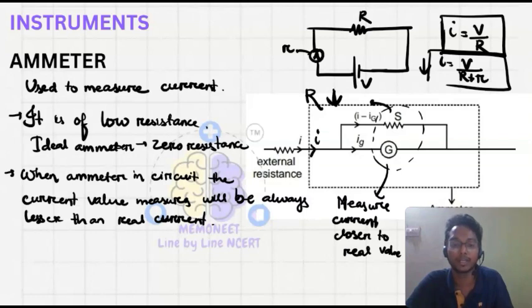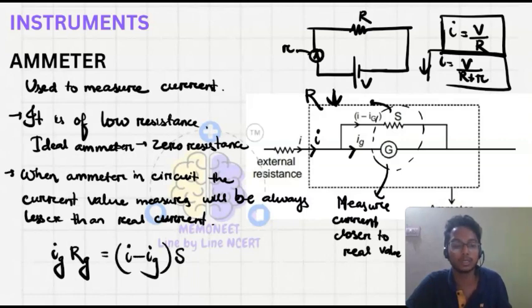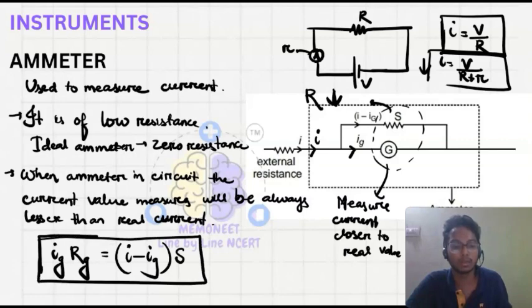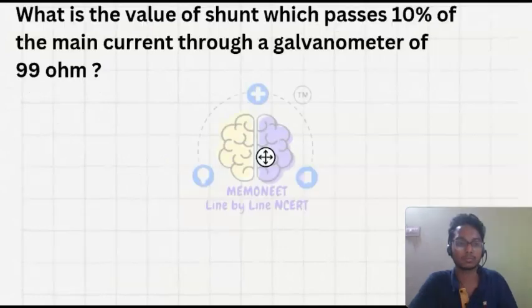So if I have the current I here, and Ig is the current passing through the galvanometer, then I minus Ig will be the current passing through the shunt. So I can write, Ig into the resistance of the galvanometer, that is Rg, will be equal to I minus Ig, the current passing through the shunt, into the shunt resistance S. This is the condition when we are changing the galvanometer to an ammeter. Okay, now let's see some questions related to this.